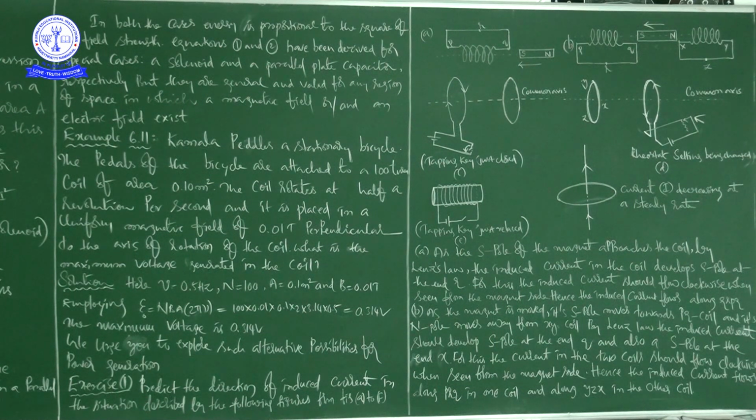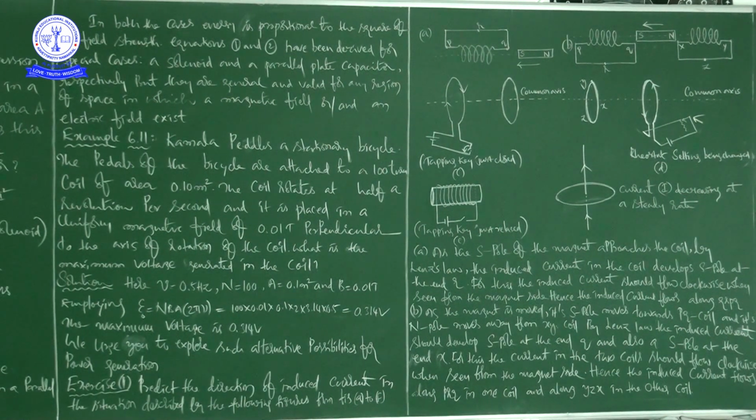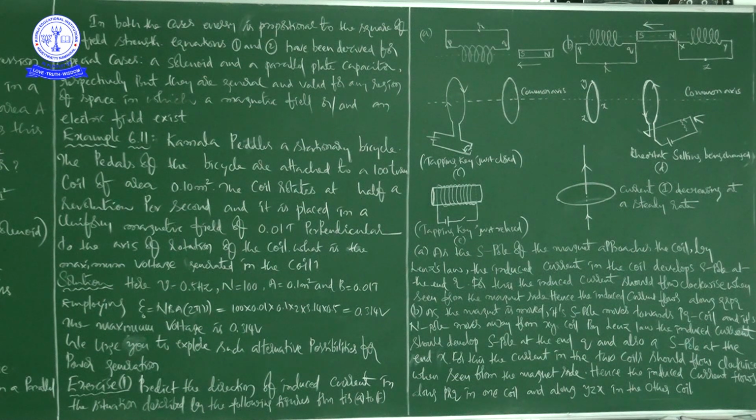See here. In this first exercise problem, he is saying: predict the direction of induced current. Predict the direction of induced current in the situation described by the following figures from figure A to F. Okay, there are 6 figures: A, B, C, D, E, F. What he is asking is to predict the direction of induced current in the situation described by the following figures from figure A to figure F, right?